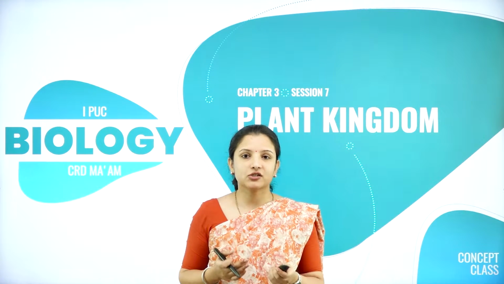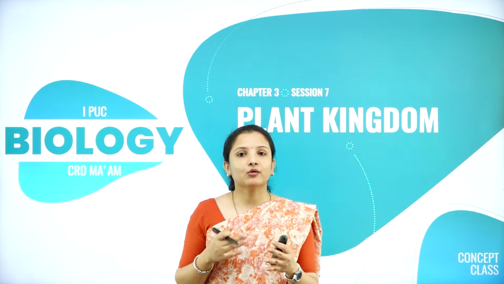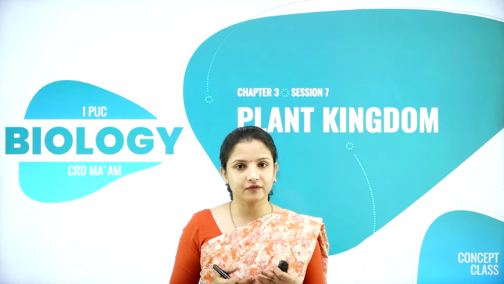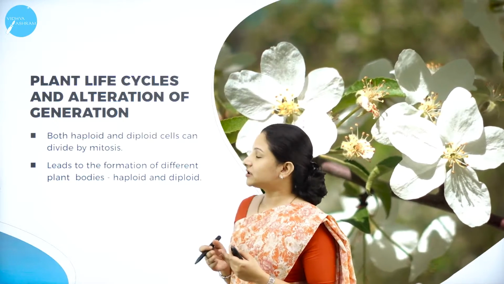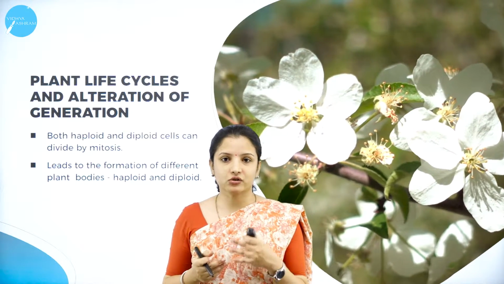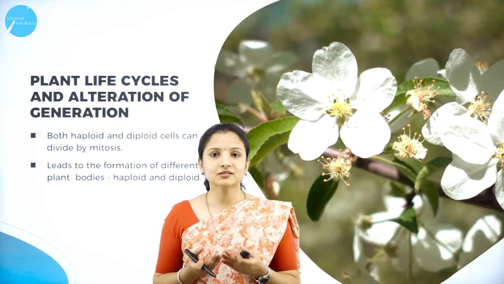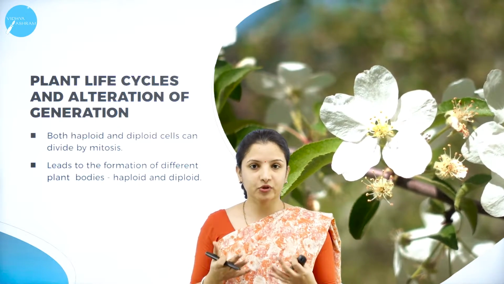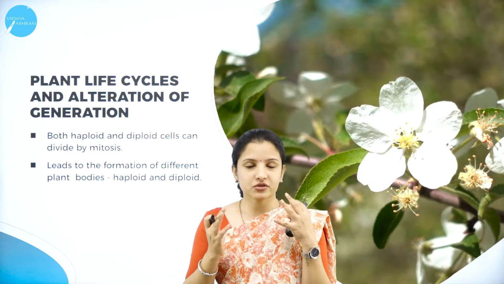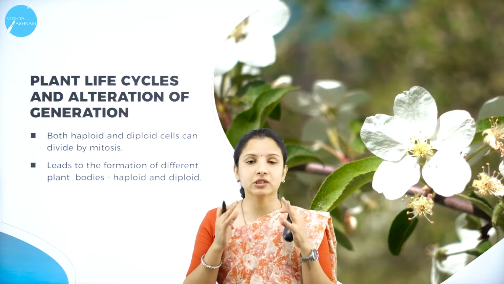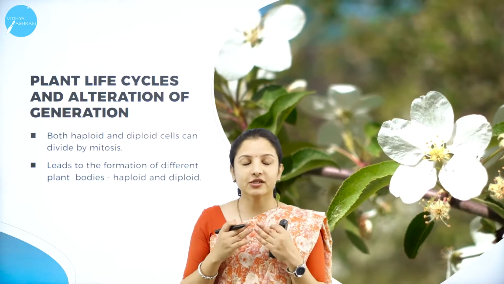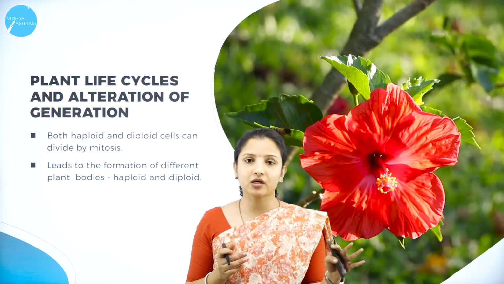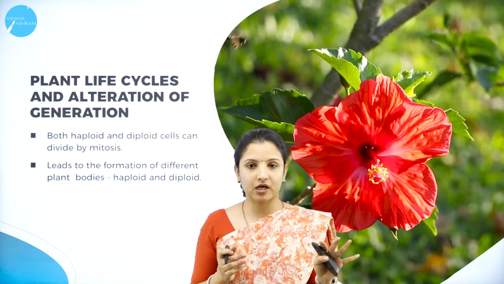So in today's session, we shall study about the different types of generation that is observed in the life cycle of the plants. The plant life cycle and the alteration of generation. So what is this alteration of generation? Whenever you see sexually reproducing plants, you should keep in mind that these generations are seen in the sexually reproducing plants. It is not seen in the vegetative reproduction nor in the asexual reproduction.